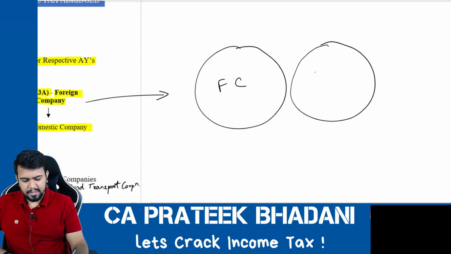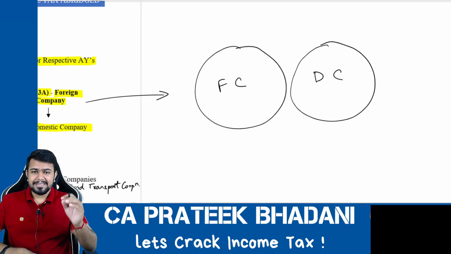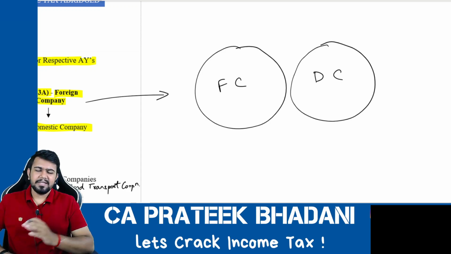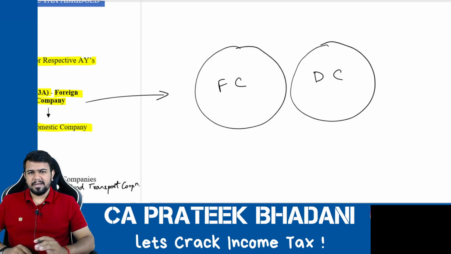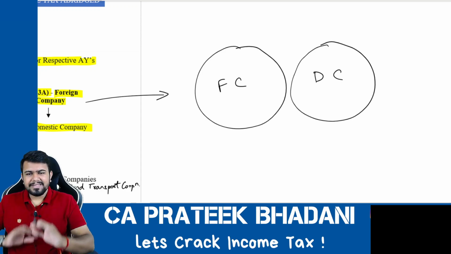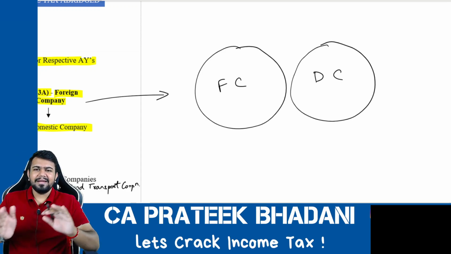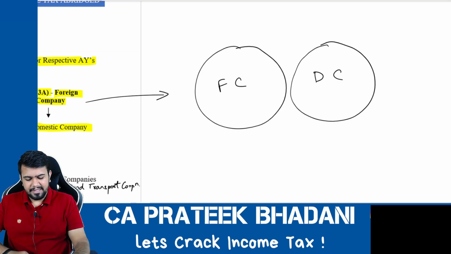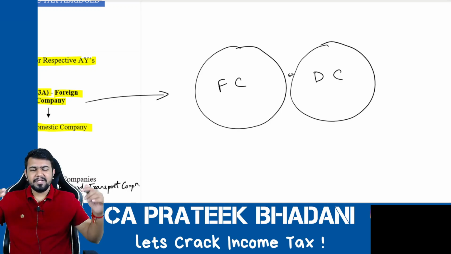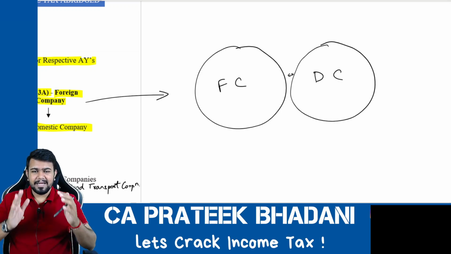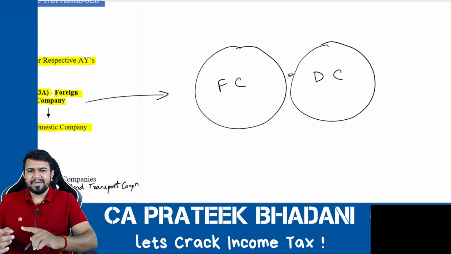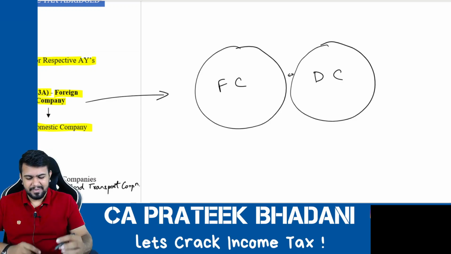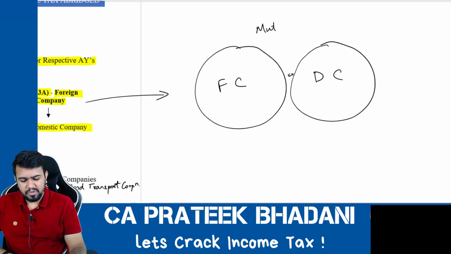Since it is specifically mentioned in the foreign company definition that a domestic company is not a foreign company, hence always and always foreign company and domestic company will be separate. They will never meet. It means there cannot be any organization which is both a foreign company as well as a domestic company. This is called the concept of mutually exclusive definitions.